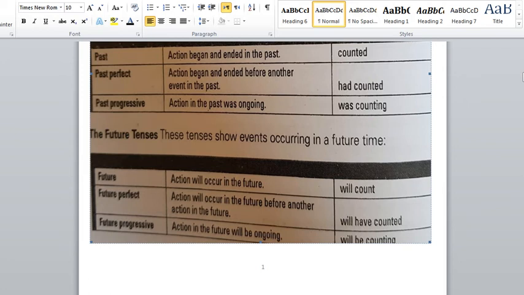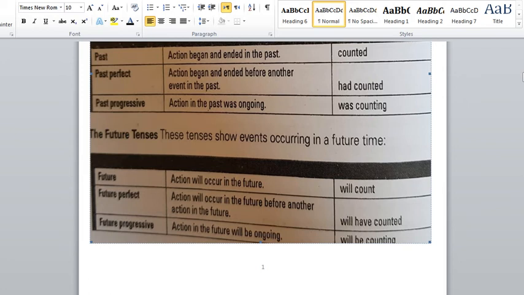The future progressive is an action in the future that will be ongoing. As we see, this is the sign for the future, plus be, and then counting, as you see over here, it's just a sample of a verb. It's the verb plus ing.